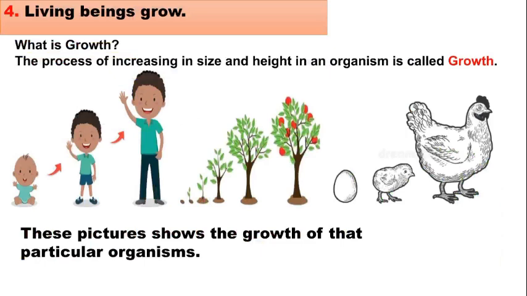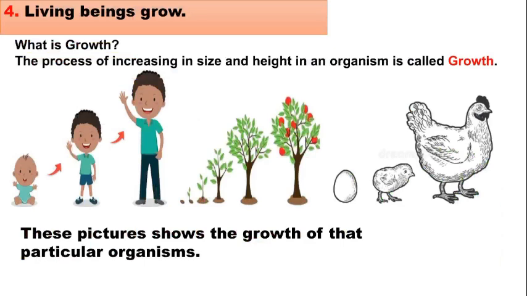In the case of plants also, gradually the plant will grow. And animals: egg, chicken, and hen. This picture shows the growth of that particular organism. So this is living beings grow.